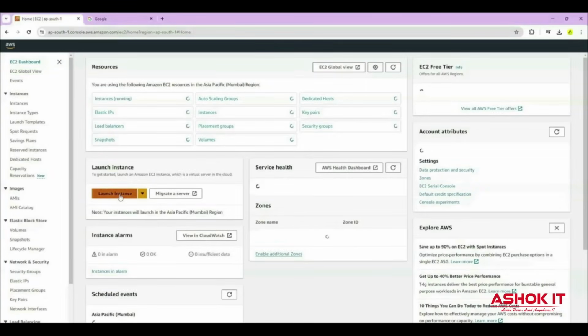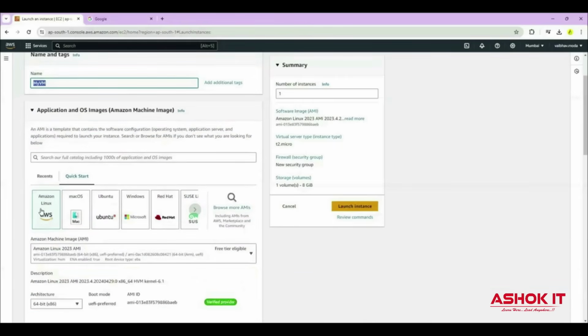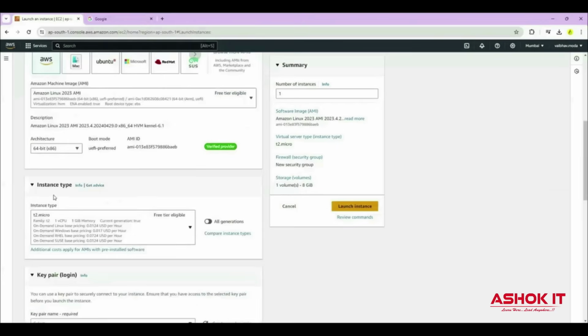Click on this option. Here I'm giving the name for my instance as my VM, and you can select the AMI. Here there are different AMIs available like Amazon Linux, Ubuntu Linux, Red Hat Linux, and Windows, Mac OS also available. I'm selecting Amazon Linux, and here instance type, which is very important. I'm selecting T2 Micro, which is free tier eligible. This will give 1 GB RAM.